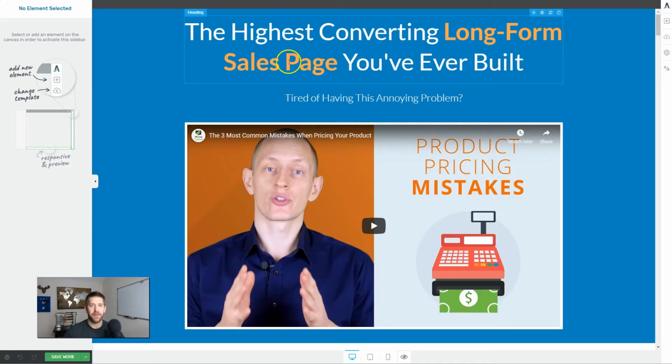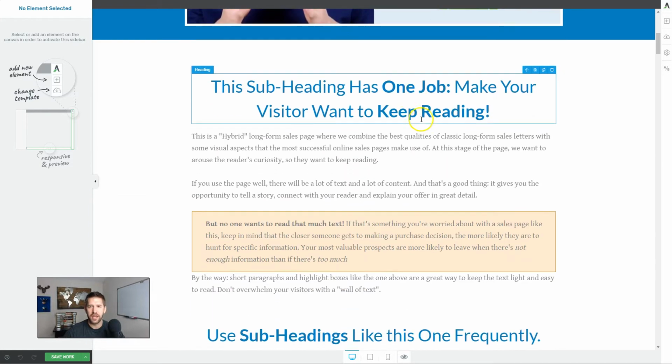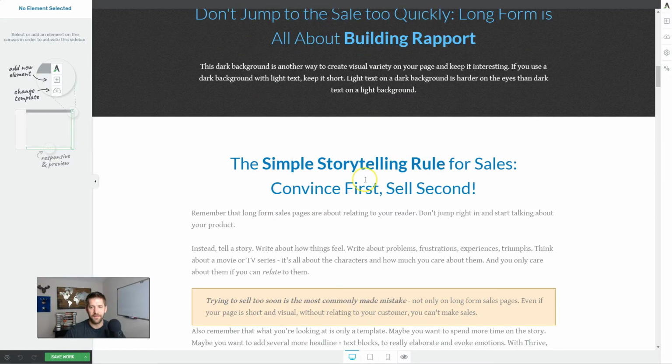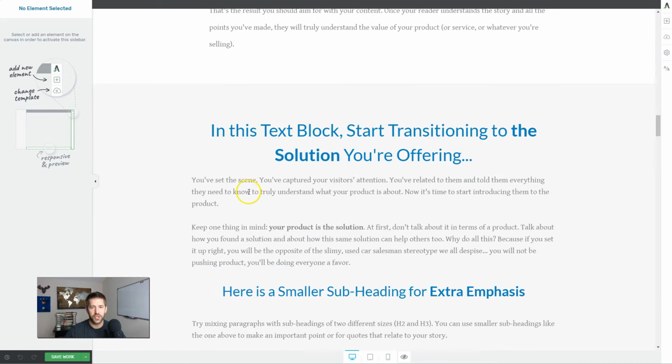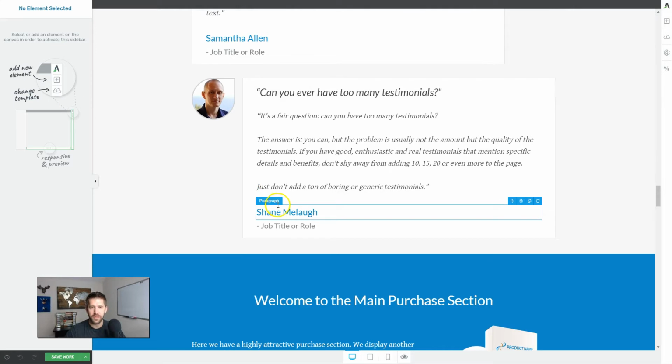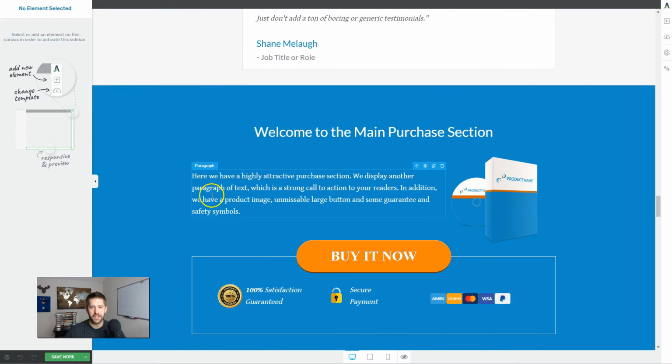And one thing I do like about Thrive and Kartra both is that they actually give you example sales copy in the pages themselves. And Thrive, I think, does a slightly better job of this, honestly, because this entire section is telling you, this subheading has one job: make your visitor want to keep reading. So as you're going through, this is very well built out. They've got textures in the background. Just good job by Thrive. This is a wonderful, wonderful sales page. And we'll get more into the details of the pages in a second.